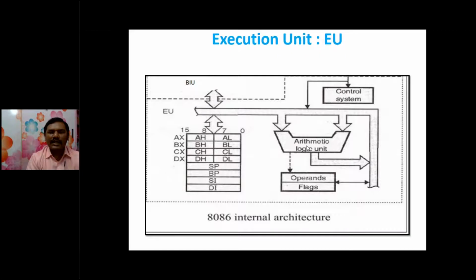This execution unit has an arithmetic and logical unit. If it sees that it is an arithmetic operation or a logical operation, it performs the arithmetic and logical operations by storing the data into the AX, BX, CX, and DX registers, which are called general purpose registers.